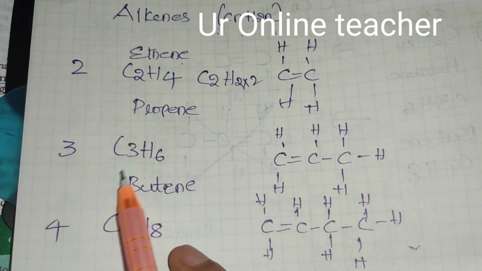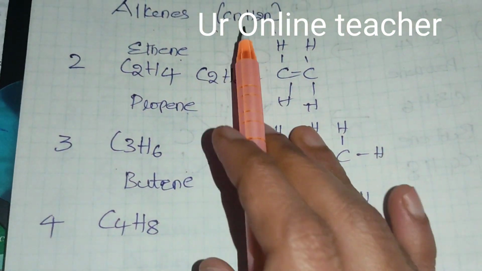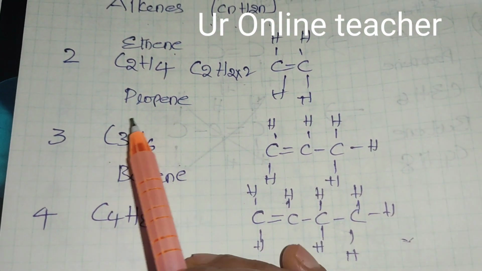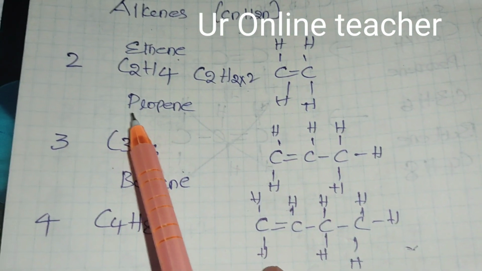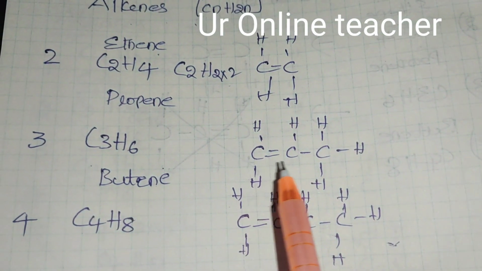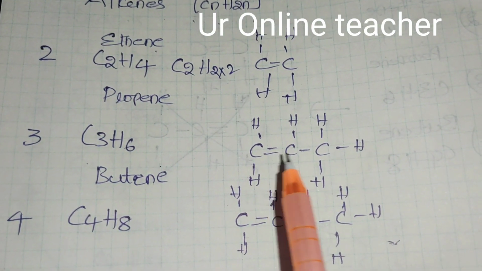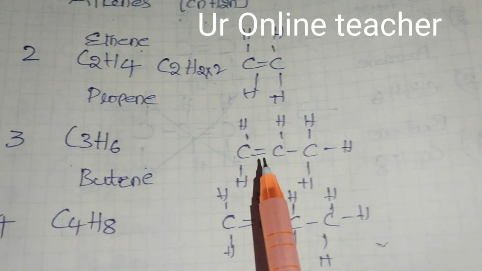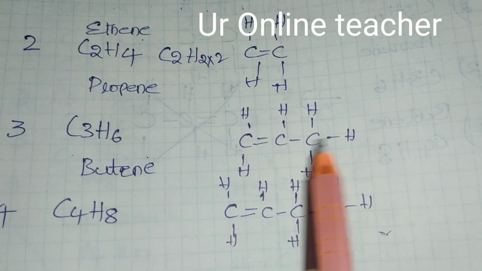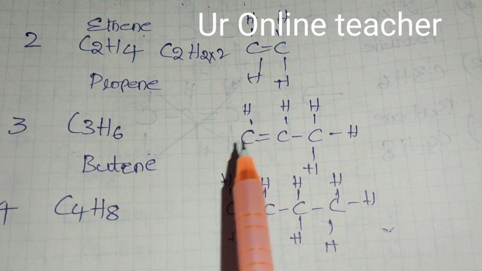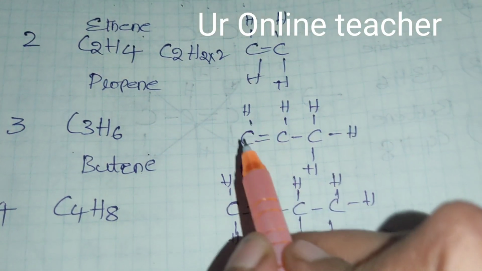Next, C3H6, the same formula we apply. It is propene because it has 3 carbon atoms. I wrote 3 carbon atoms, with a double bond between two of them. Then we see the hydrogen atoms which satisfy the valency of 4.